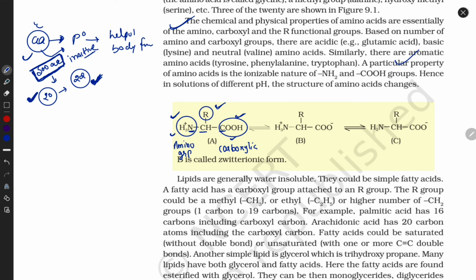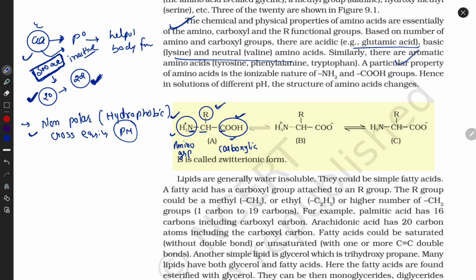There is a list of amino acids. Yes, guys, look here now. These are examples of amino acids. They want to tell you that some kinds of amino acids are non-polar. We can also call them hydrophobic. What is the feature of non-polar? They can cross the plasma membrane easily because they are hydrophobic, and the plasma membrane is also hydrophobic.